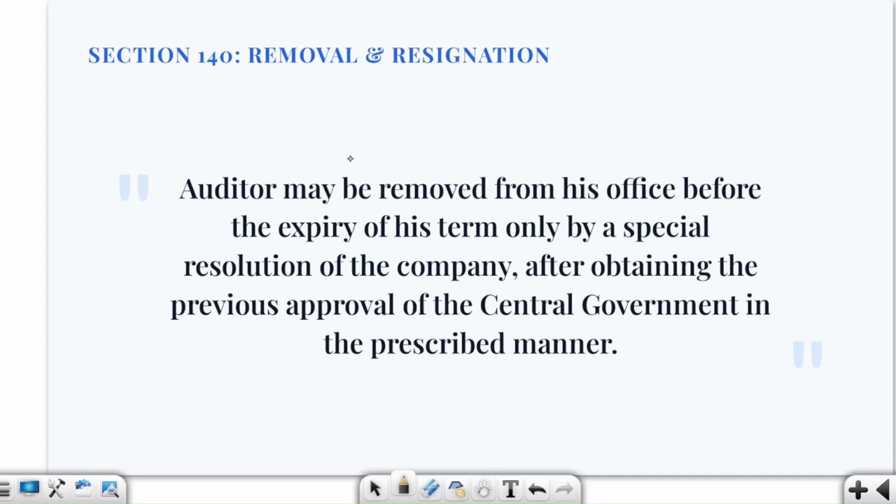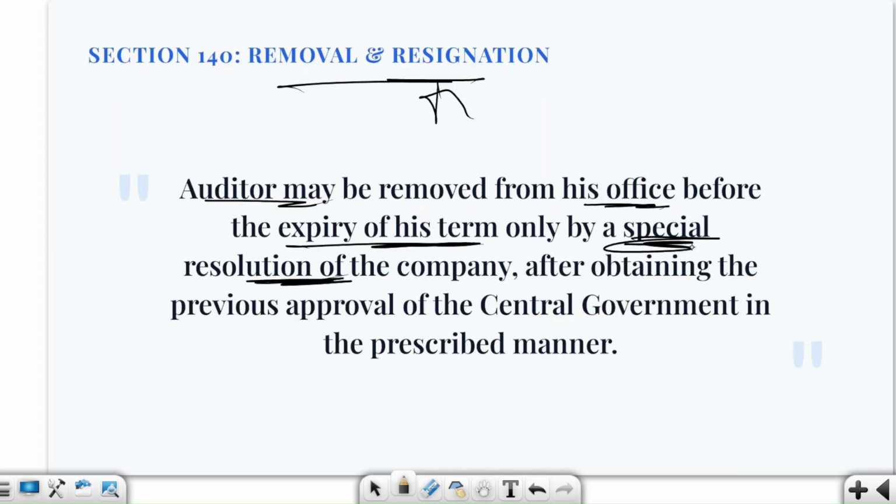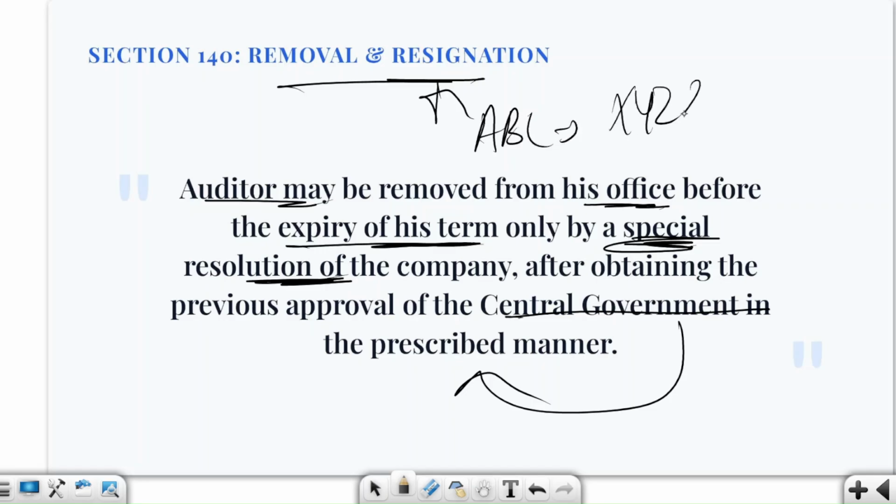So first of all, let's talk about removal and resignation. Fine. So here we are saying that an auditor may be removed from his office before the expiry of his term only by a special resolution, after obtaining the prior approval of the central government in the prescribed manner. See, suppose ABC Limited says that I have appointed XYZ and Company as my auditor. Fine. And now we have decided that we don't want them to continue.